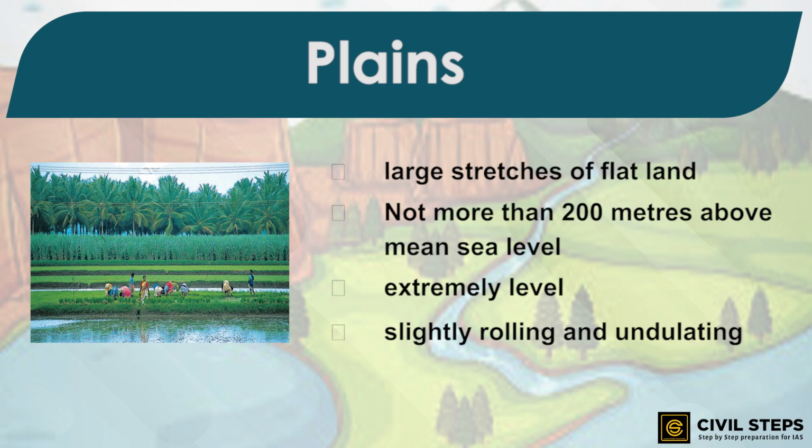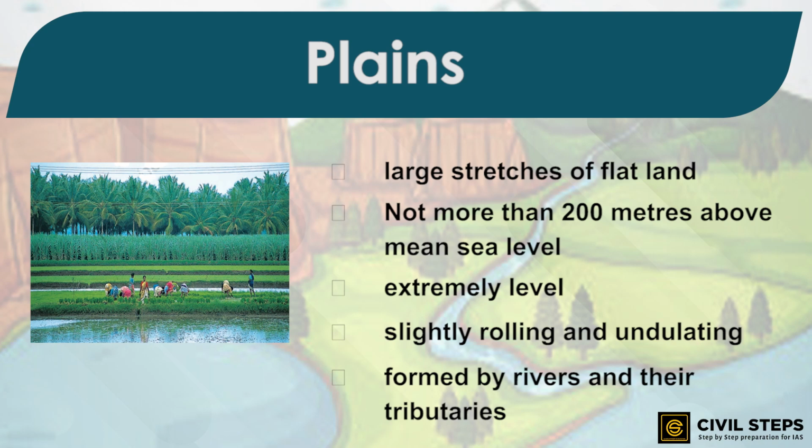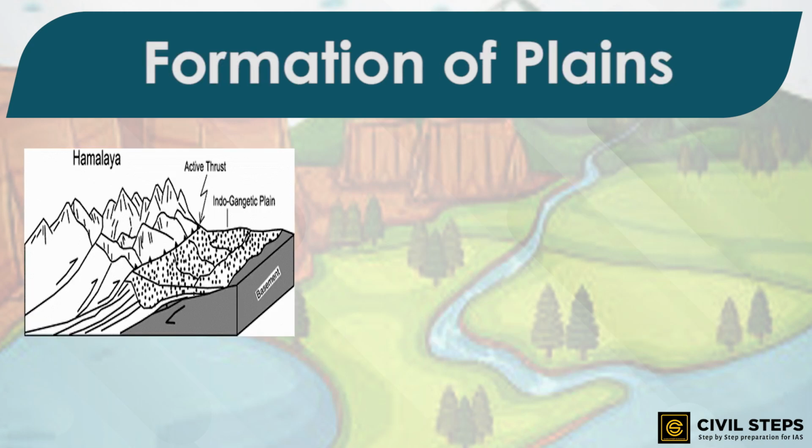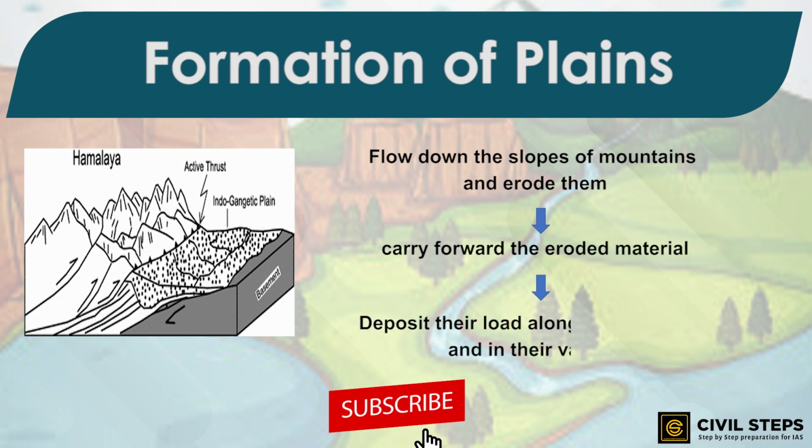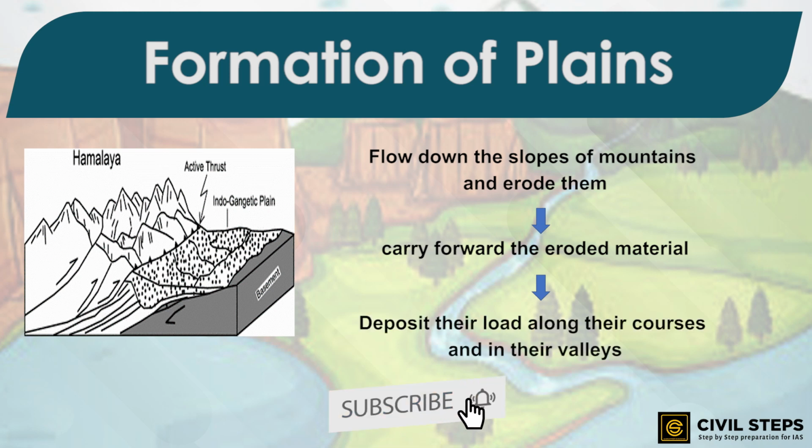Most of the plains are formed by the rivers and their tributaries. The rivers flow down from the slopes of the mountains and erode them. They carry forward the eroded material, and when they deposit their load consisting of stones, sand, and silt along their courses and in their valleys, it is from these deposits that plains are formed. So, this is how the plains are formed.